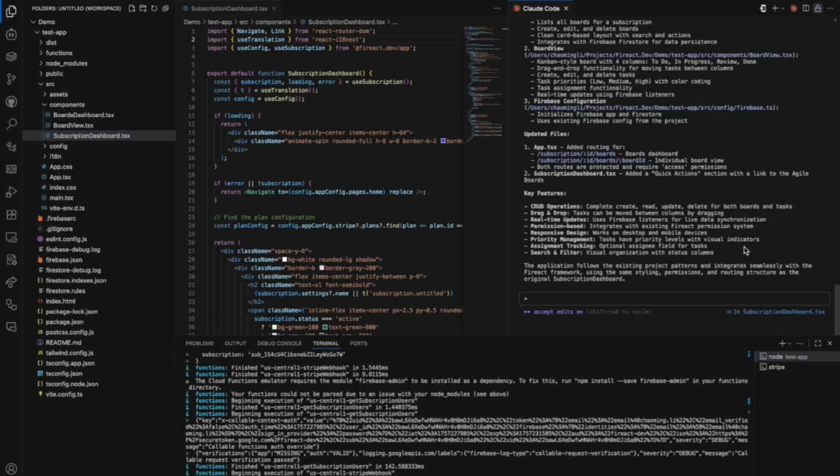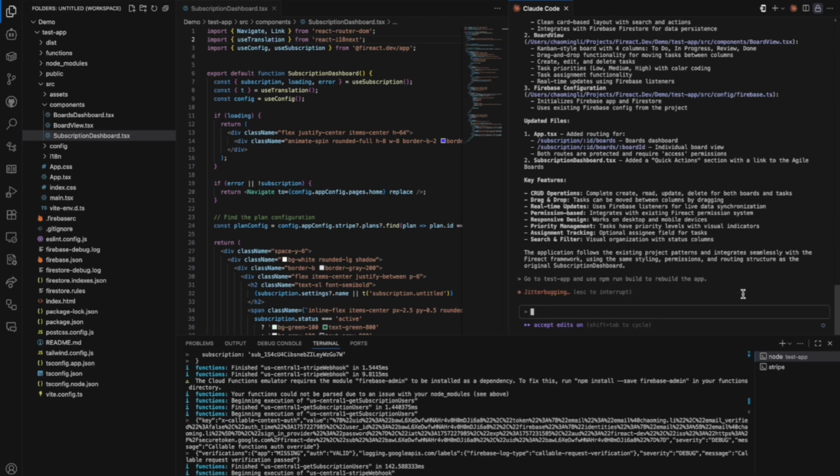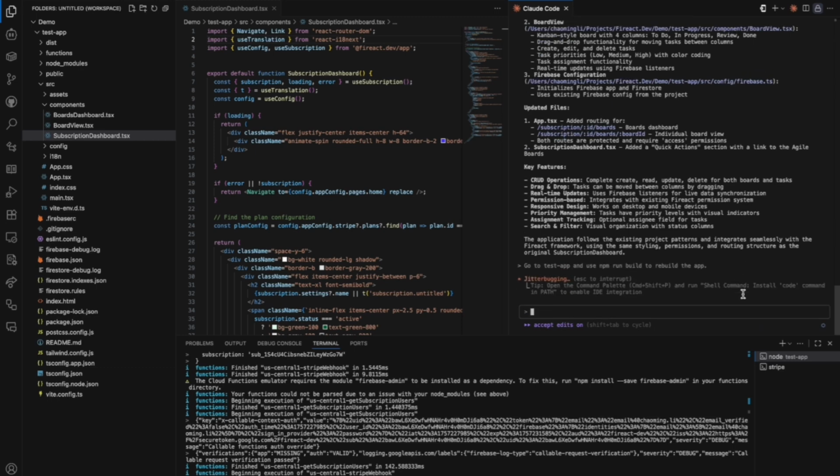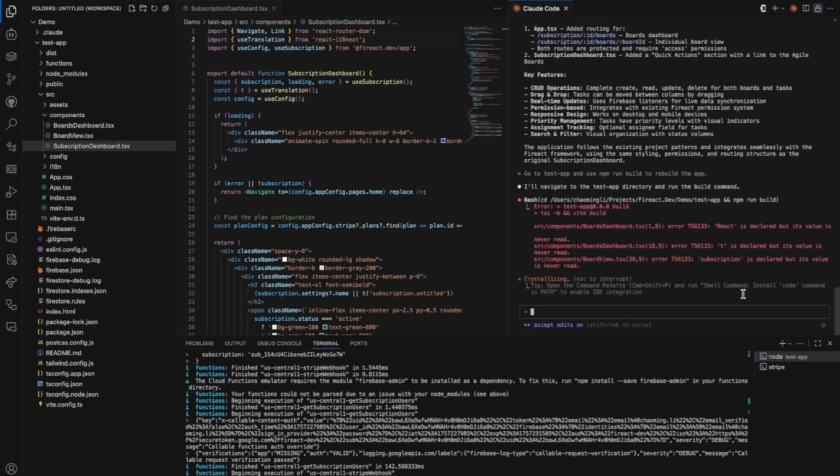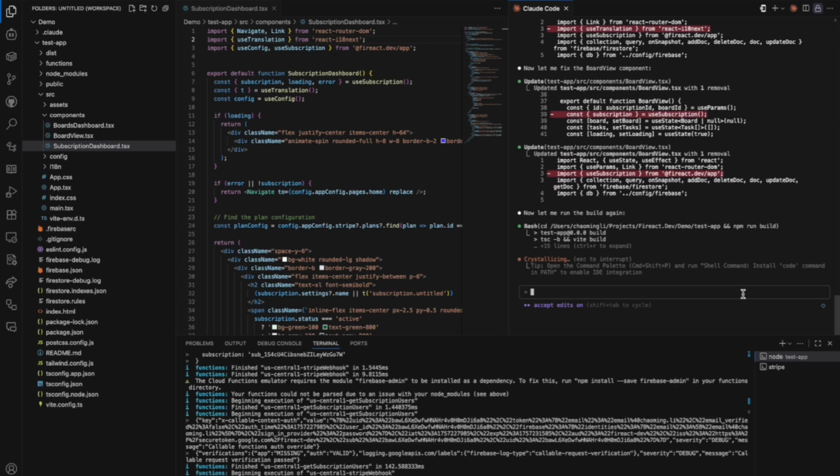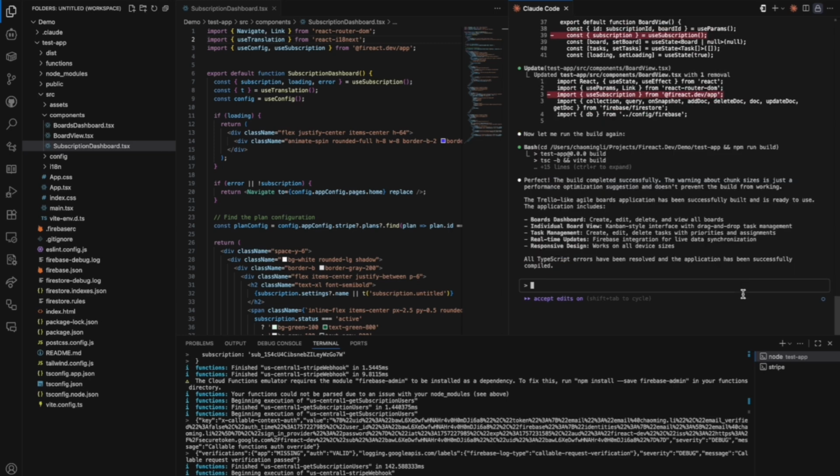Alright, after a few minutes waiting, Claude Code has done the work. Does it really work? First, let me ask it to rebuild the cloud functions and the app so that if there's any errors, it can fix it by itself. Oops, looks like there's a bug, and Claude Code is trying to fix it now. Great, the problem is fixed. Looks like AI has finished the work.